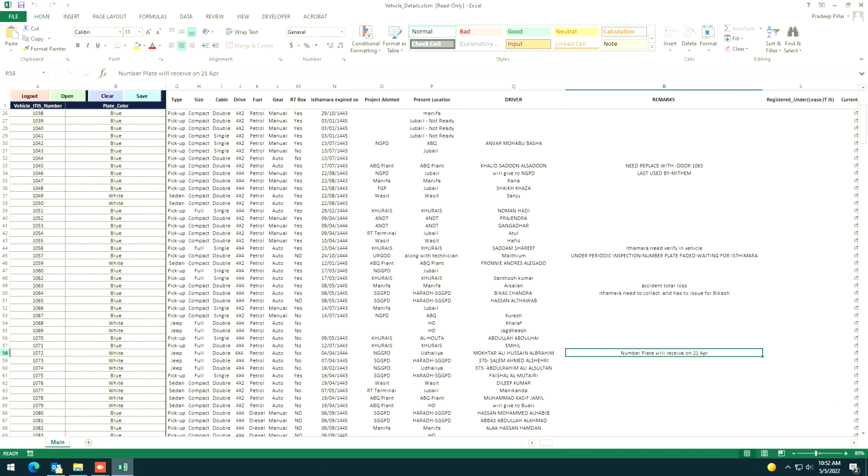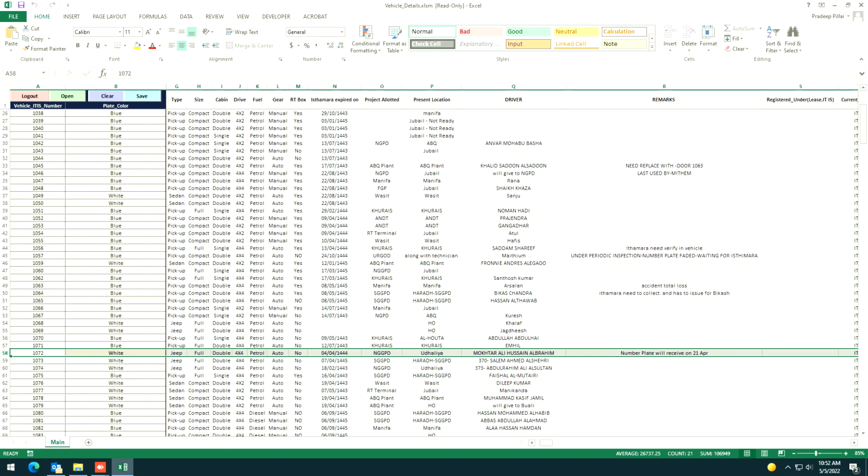If a number plate is to be changed, and in future there is a fine for the number plates, it is your responsibility, Mirza, especially, because unless you inform here, if you don't notify here and there is a number plate violation, then it is totally your fault. So mention it here, and if we are not taking action on replacement of the number plates, then yes, there is a fine, and it is understandable.